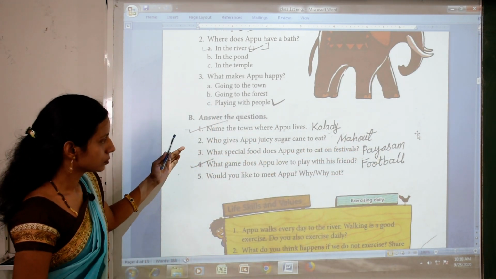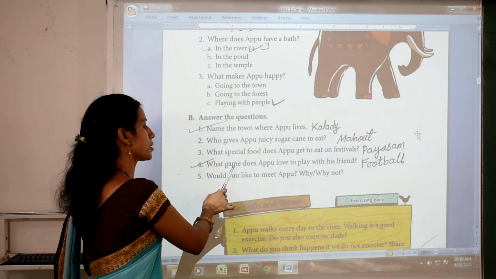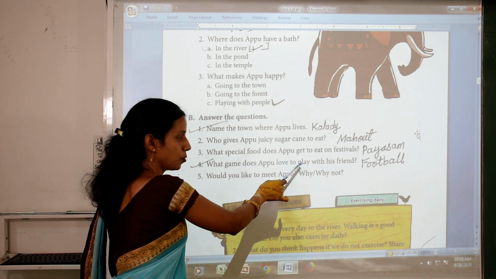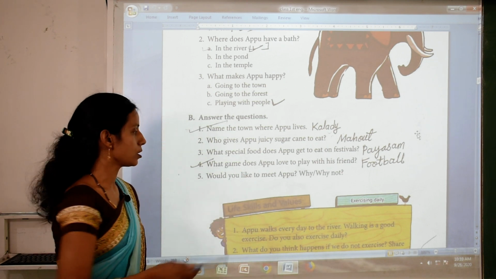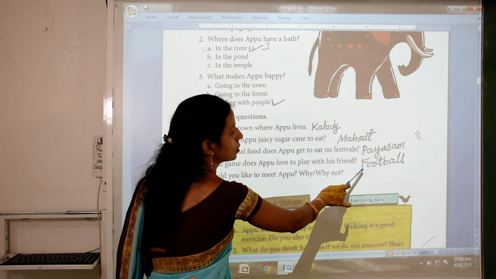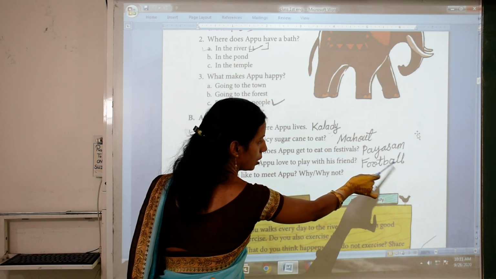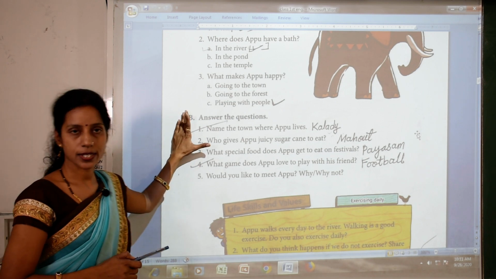Okay. And next question, question number 4. What game does Appu love to play with his friends? Appu likes football. So the answer is football, F-O-O-T-B-A-L-L. So here both exercises are completed.